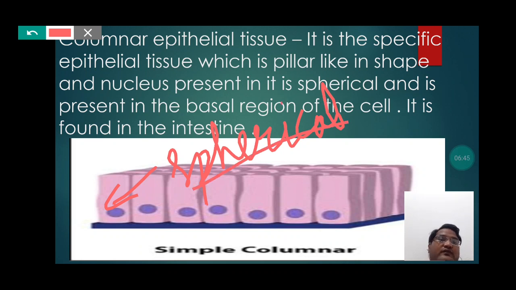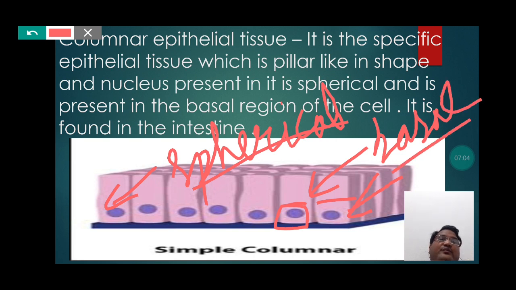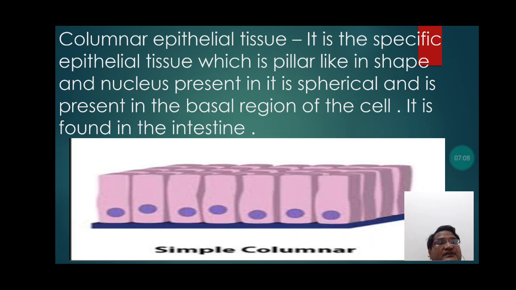And moreover, the location of the nucleus remains present at the bottom of the cell. That is, we can say the location of the nucleus of columnar epithelial tissue is quite basal. So students, here basal represents the bottom, and the exact location of the columnar epithelial tissue is in the intestine.